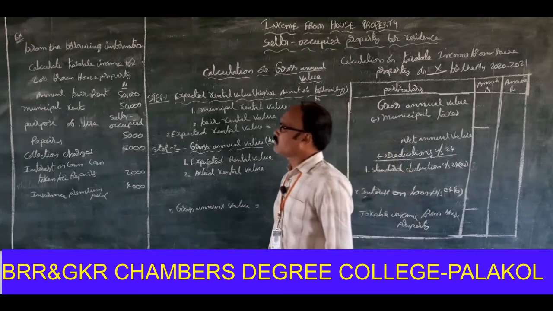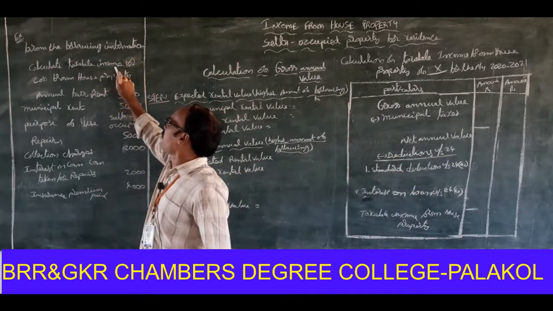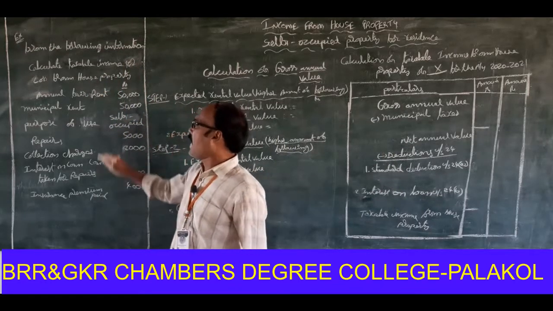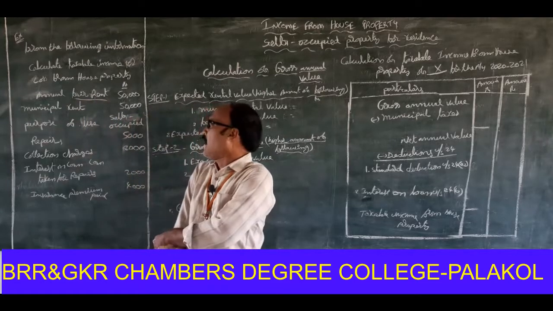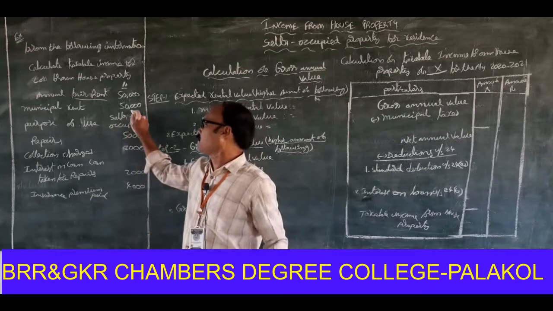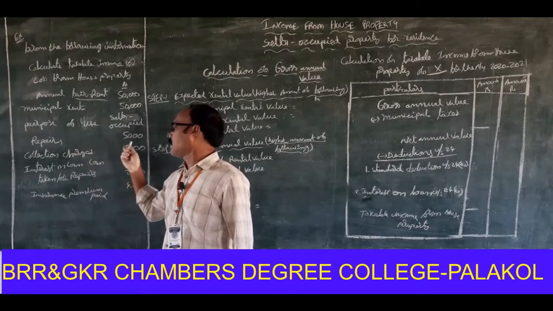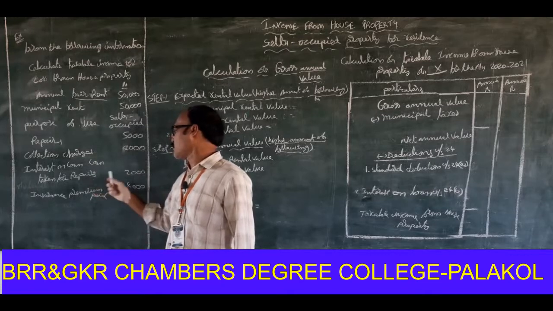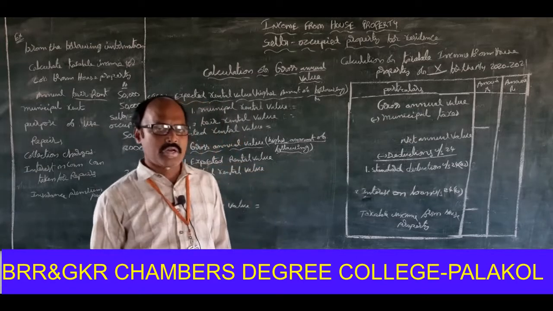Look at the first problem. From the following information, calculate taxable income or loss from house property. Annual fair rent 50,000. Municipal rent 50,000. Purpose of use: self-occupied. Repairs 5,000. Collection charges 2,000. Interest on loan taken for repairs 2,000. Insurance premium paid 4,000.